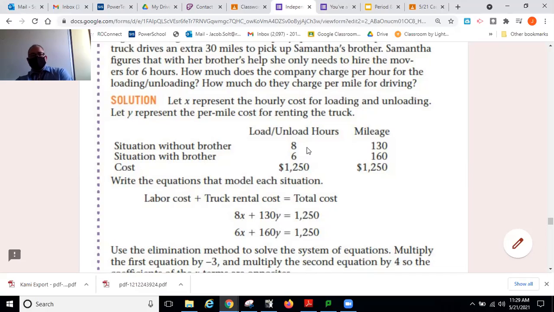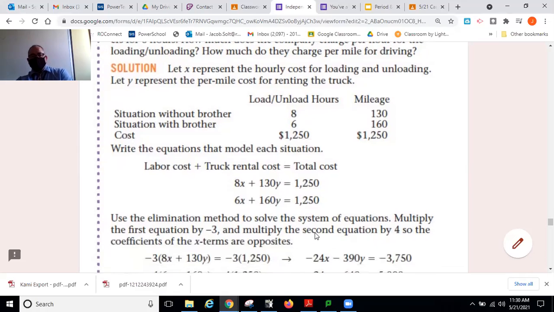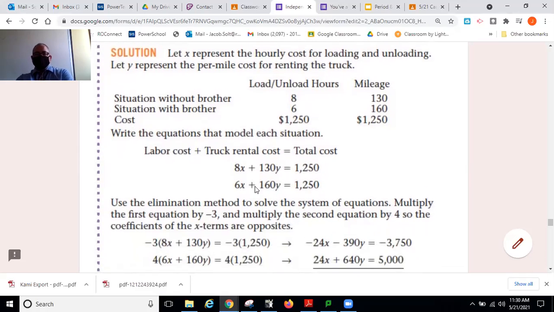The other situation is the situation with the brother. It's 6 hours of loading and unloading, 6 times x, which is how much they charge for loading and unloading, plus 160 times y, which is how many miles they're driving. It's going to equal the same price. And we're going to use elimination this time in order to find out what one of these variables is.